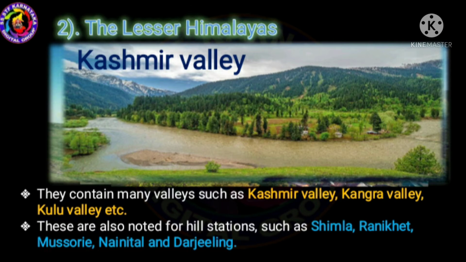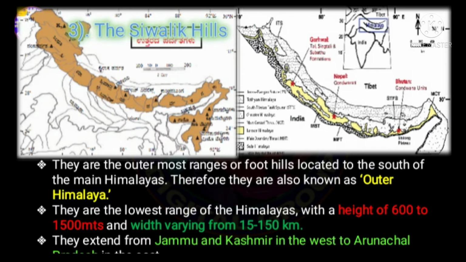Which are some of the famous hill stations, children? Yes, Shimla, Ranikhet, Mussoorie, Nainital, and Darjeeling. So, where you find such valleys and hill stations? In the Himachal. Now, let us study about the Shivalik Hills. They are the outermost ranges or foothills located to the south of the main Himalayas. Therefore, they are also known as Outer Himalaya.